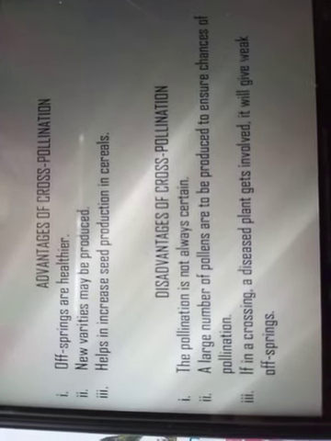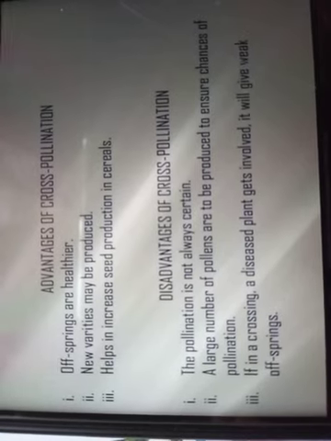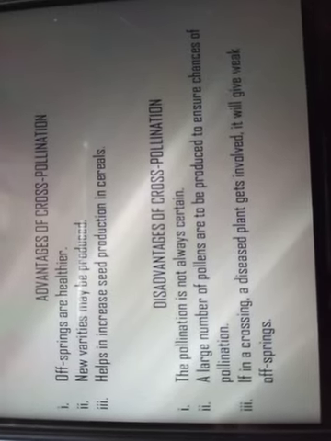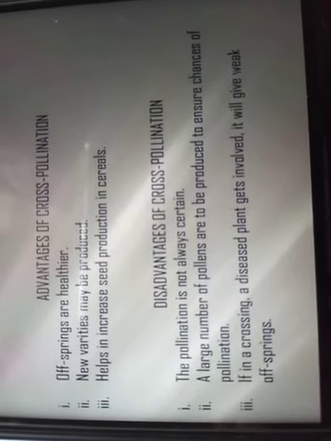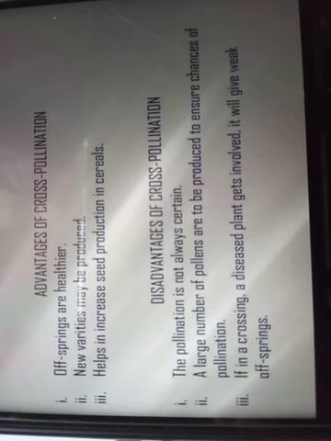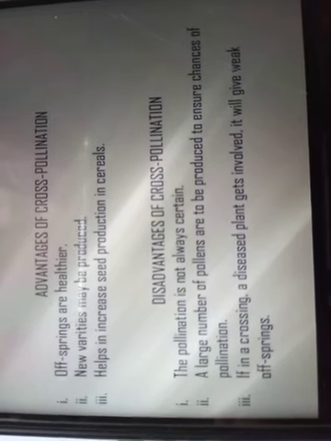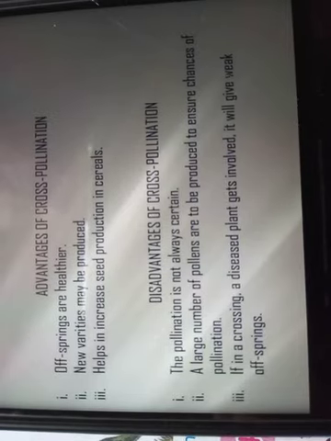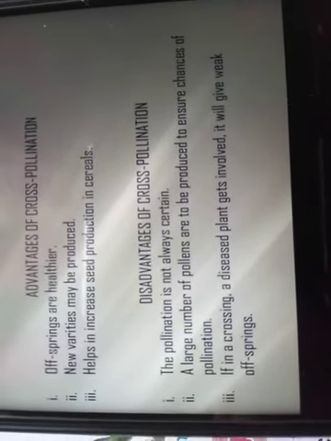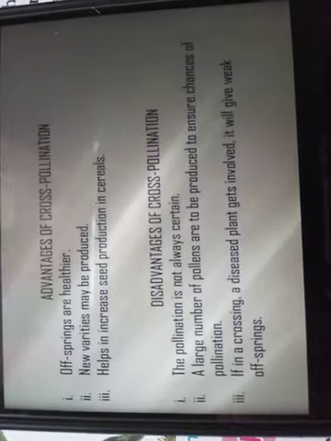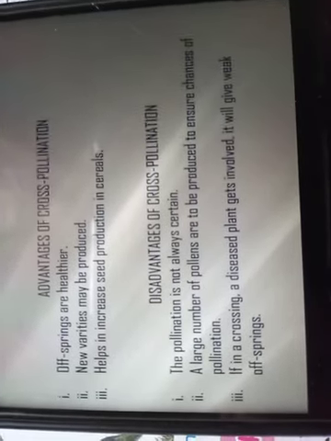Now we'll see what the disadvantages of cross-pollination are. The pollination is not always certain, meaning it may occur, it may not occur. Next, a large number of pollen grains have to be produced because there are very few chances of pollination during cross-pollination. Next, if a diseased plant gets involved in a cross, then it will give weak offspring. So these were the disadvantages of cross-pollination. You can read it from your book also.